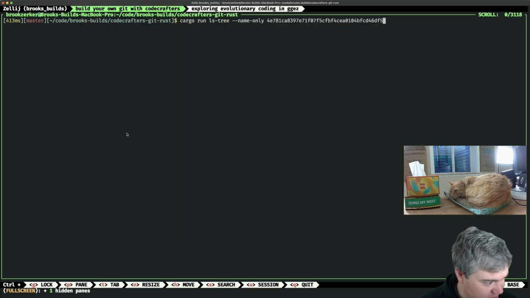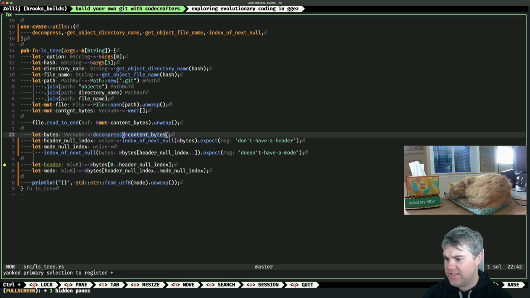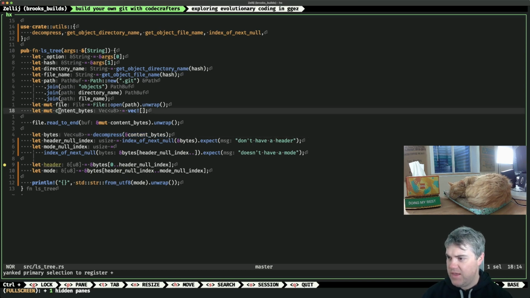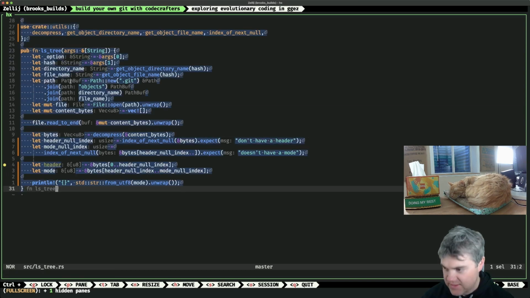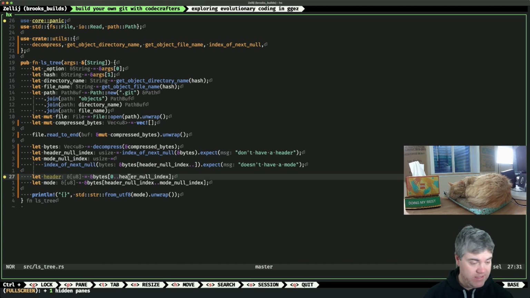Content bytes versus bytes issue. Maybe naming is a bit misleading. Let's see. So is it like these are still bytes, right? But oh yeah, okay, so we have the content bytes. Yeah, maybe we should name this compressed bytes. That would probably be better. Okay, so our compressed bytes, and then we have the bytes.